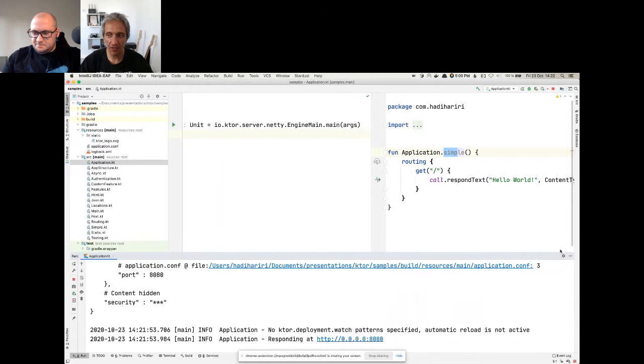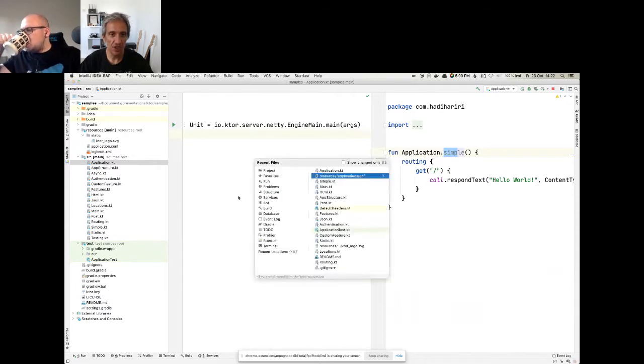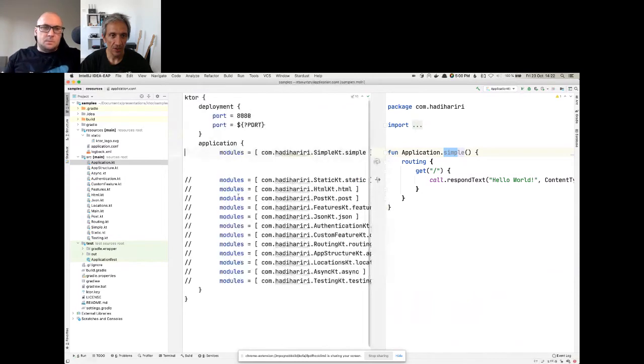So as I go through these demos and show you the different functionality and features of Ktor, essentially what we're going to be doing each time is just using a different module. So in this case, I'm going to comment out this module and I'm going to add the static. And notice that I'm not recompiling anything and I'm not going to change the application that I run. If I just press Control R in IntelliJ, it's going to run the last application that it ran.